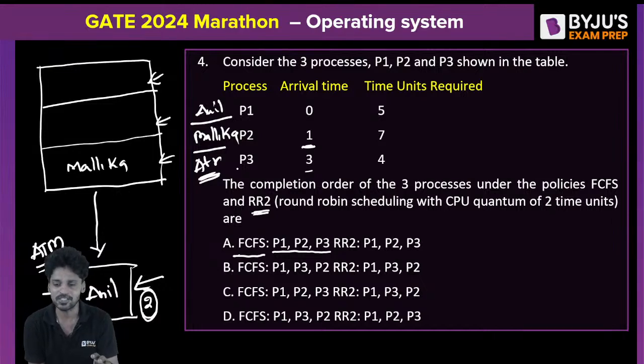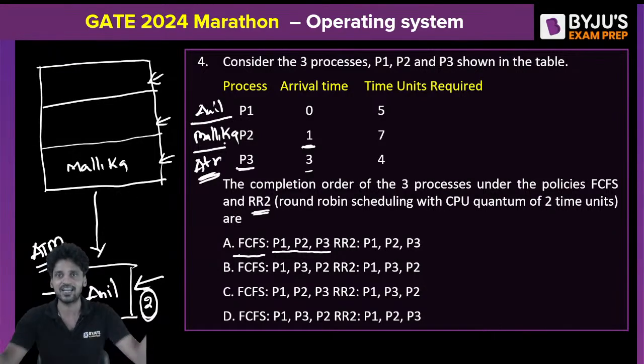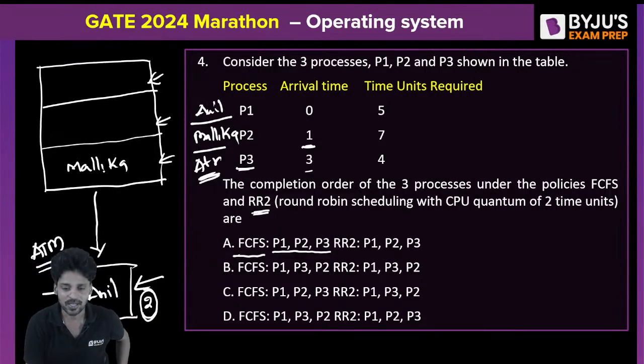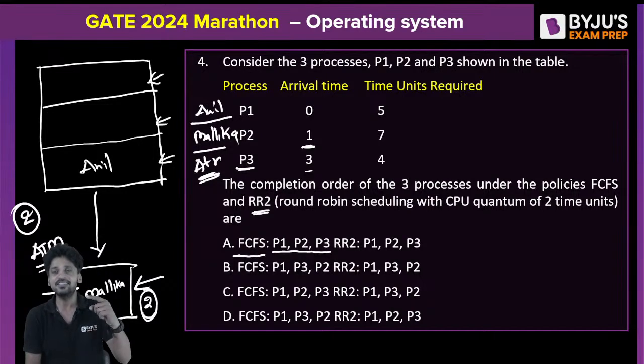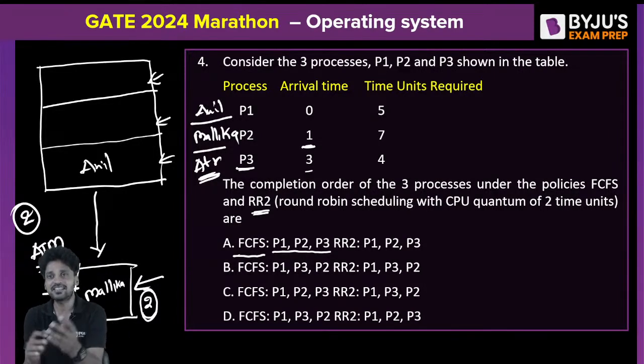At the second clock pulse, process P3 Atreya did not arrive, right? So when Anil goes out, he will stand in the first slot of the ready queue. Mallika goes in, Anil goes out. At the end of the second clock pulse, the scenario will be Mallika here, and Anil will go back, since at the end of the second clock pulse the third process has not arrived yet.